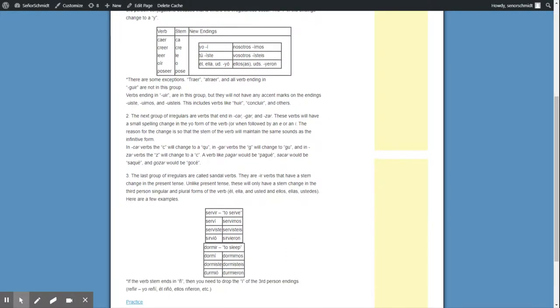The next group of irregulars, car, gar, zar verbs. Those guys are irregular in the yo form. If you've seen other videos, you might know that the C and the G can have two sounds. The C will sound like a K if it has an A or an O, or a U after it, okay?